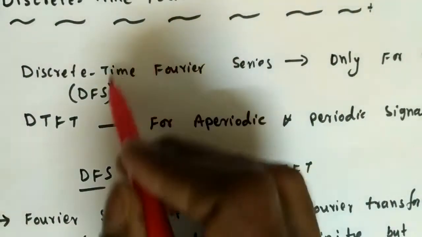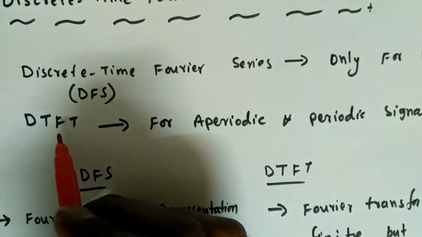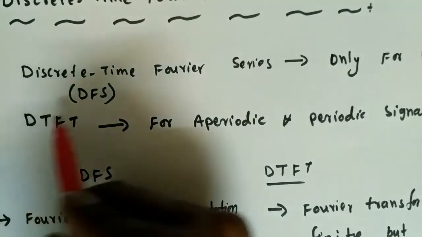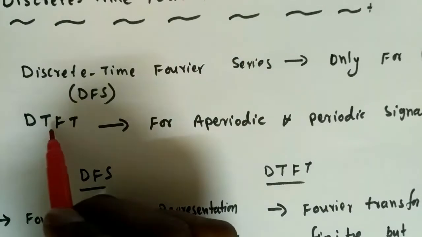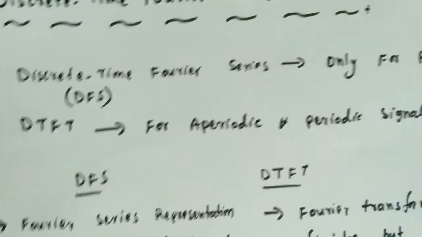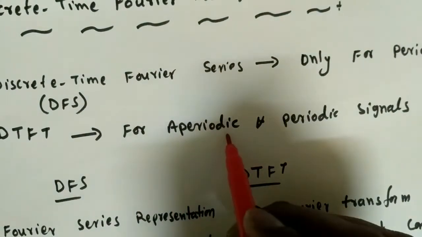So from the Fourier series representation, they found that we can represent in another domain, in the frequency domain, that is the discrete time Fourier transform for discrete aperiodic signals.